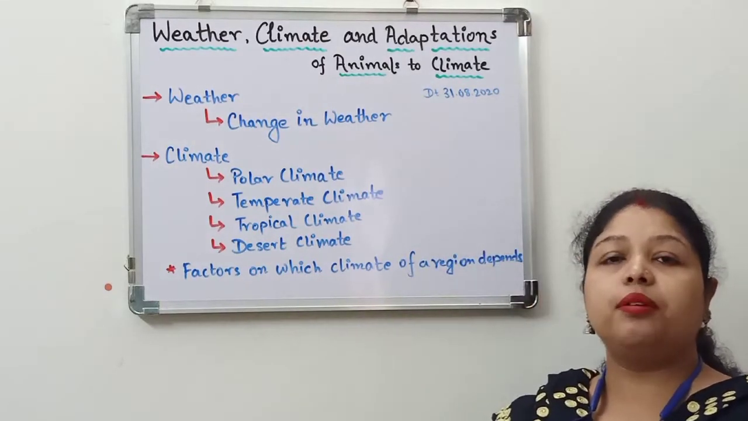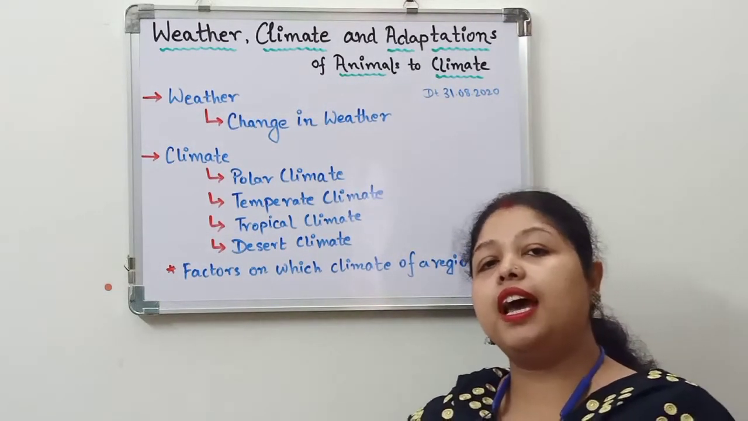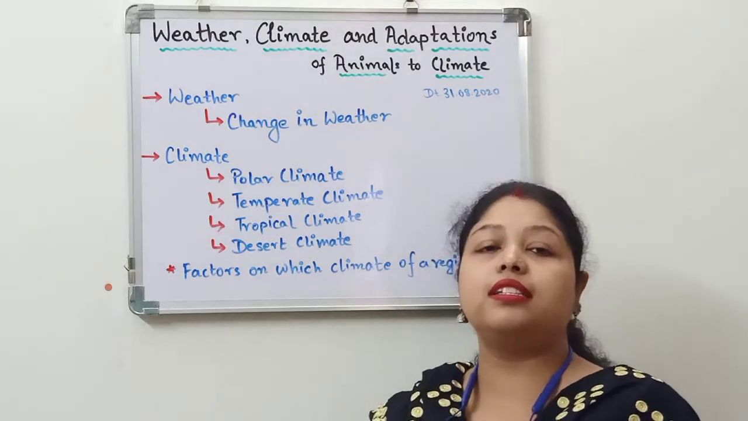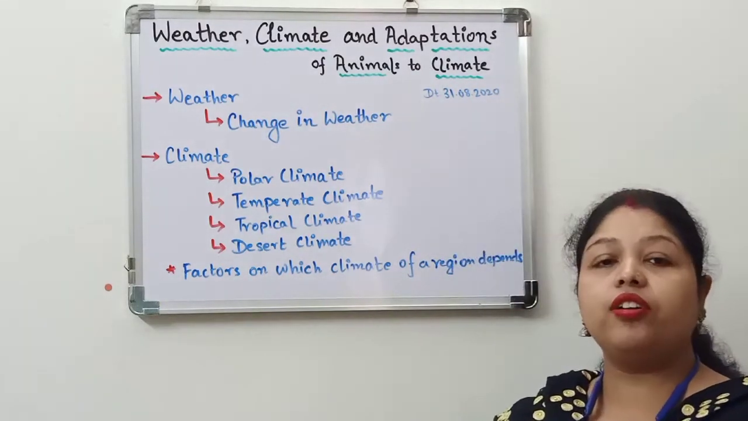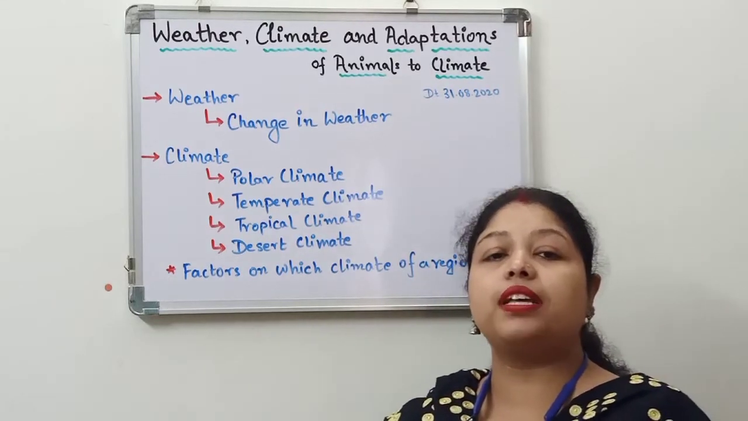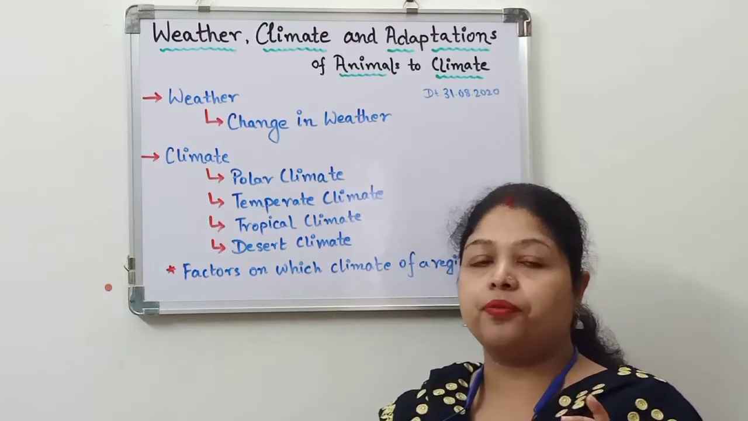Now the temperature that is recorded in the morning is known as the minimum temperature, and the temperature that is recorded in the afternoon is known as the maximum temperature.